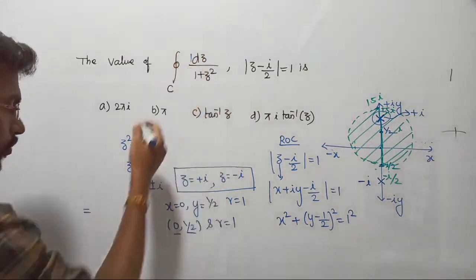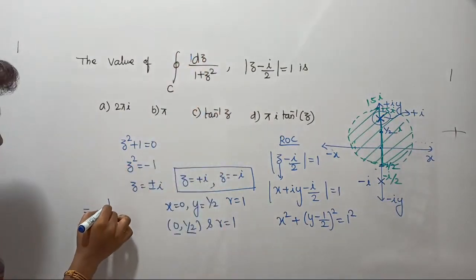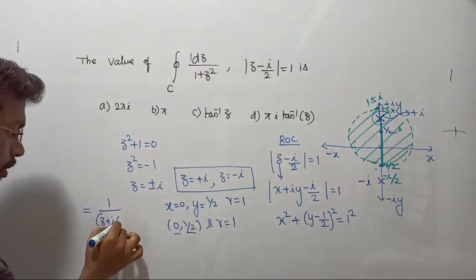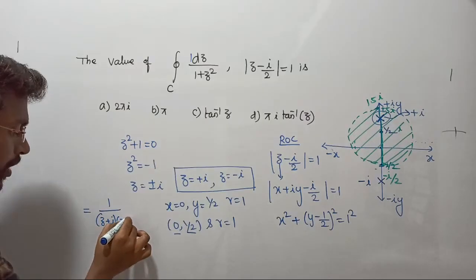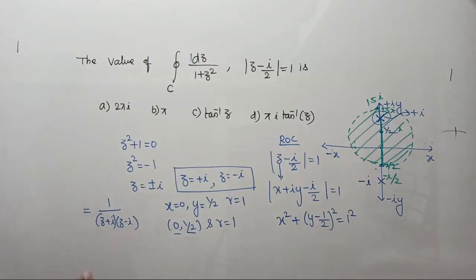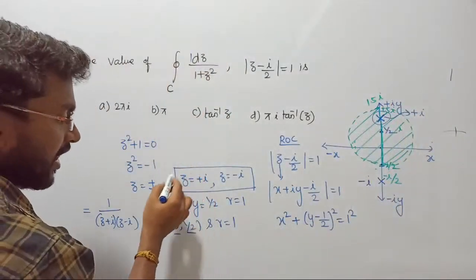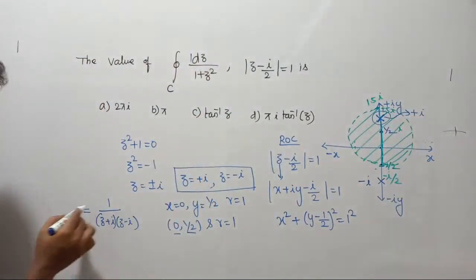Now take your overall function. What is the overall function? 1 upon z square plus 1 can be written as (z plus i) into (z minus i). Which pole are we going to remove from this? We are going to remove one pole. Which pole? z equal to i. That is what you are going to remove. z equal to i means z minus i. This pole is going to be removed, right?